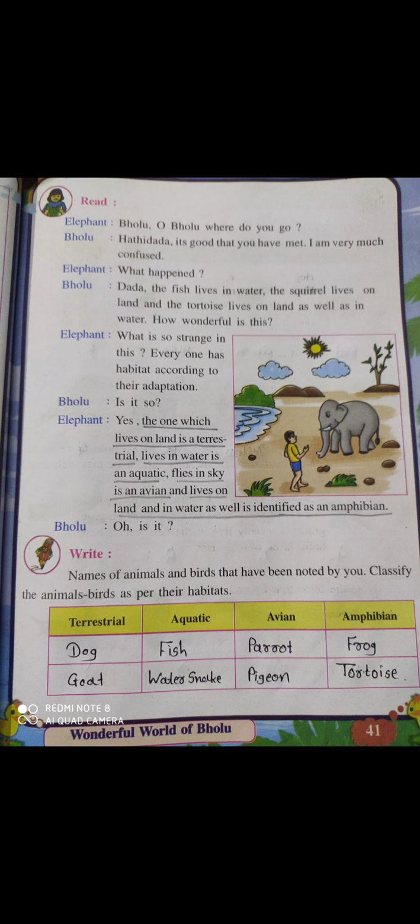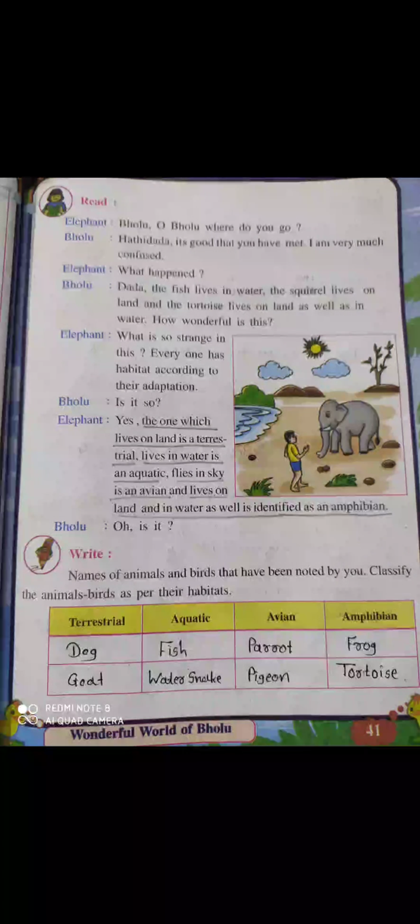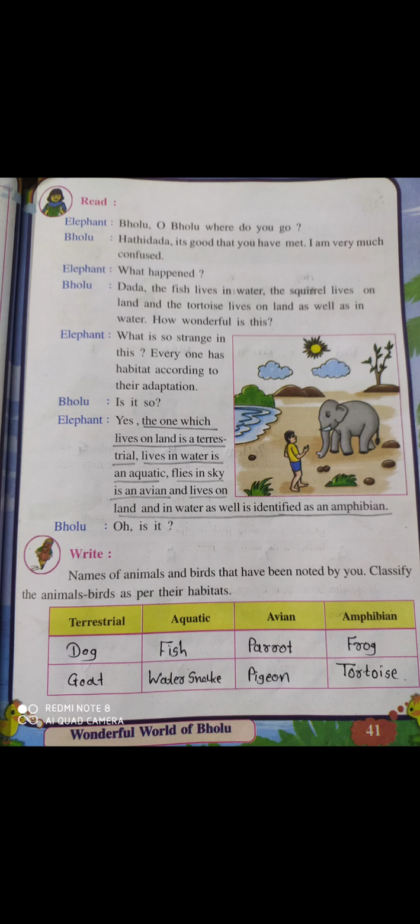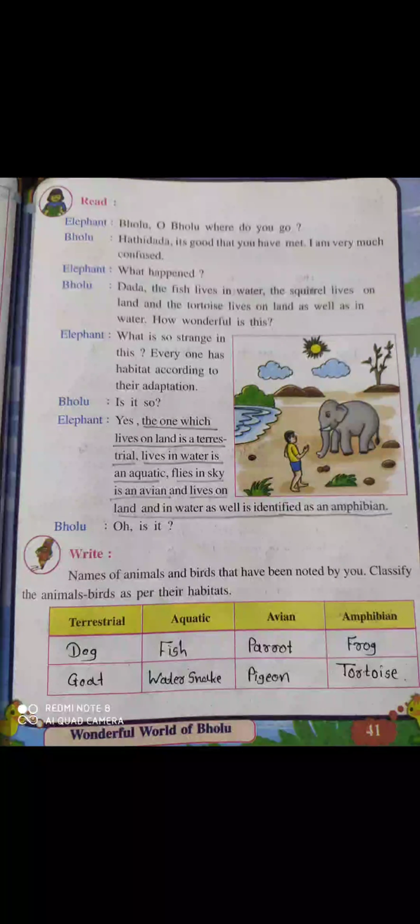So he was amazed. Okay, so elephant says, what is so strange in this? Everyone has a habitat according to their adaptation. Okay, according to their nature, every bird and animal, every creature has their own habitat.